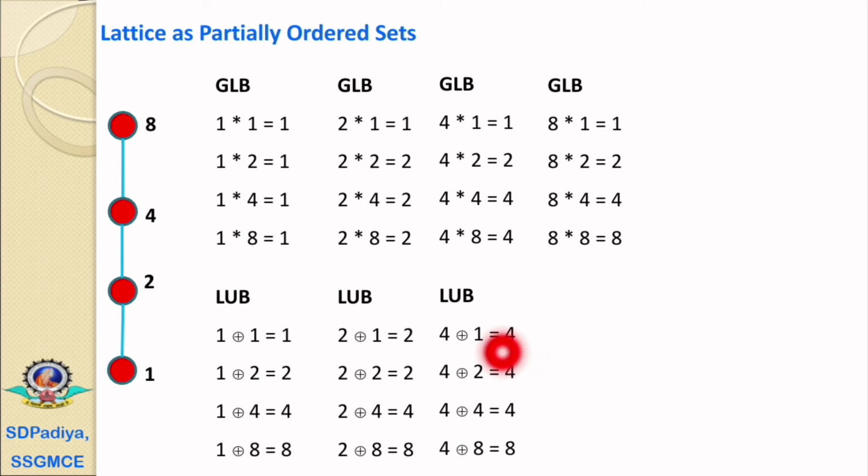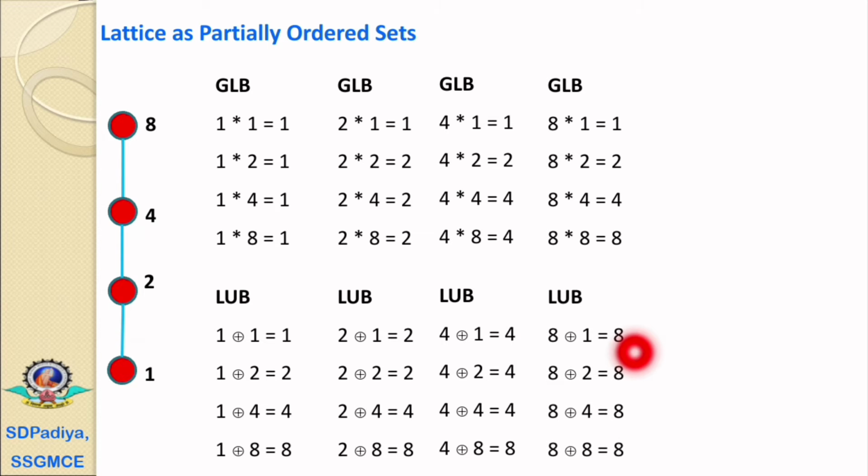For the combinations of 4, 4 join 1 equals 4, 4 join 2 equals 4, 4 join 4 equals 4, only 4 join 8 equals 8. And for last, 8 join 1 equals 8, 8 join 2 equals 8, 8 join 4 equals 8 and 8 join 8 equals 8.